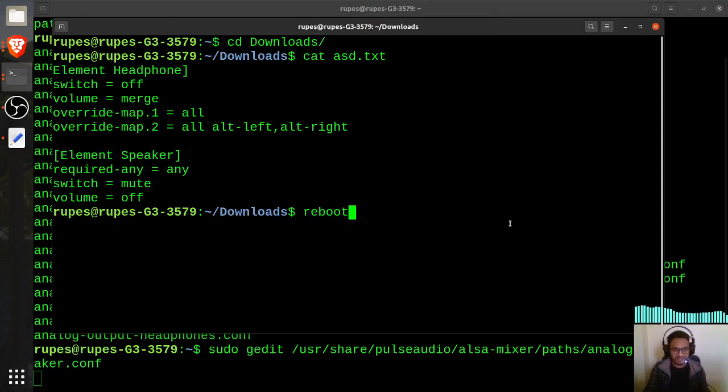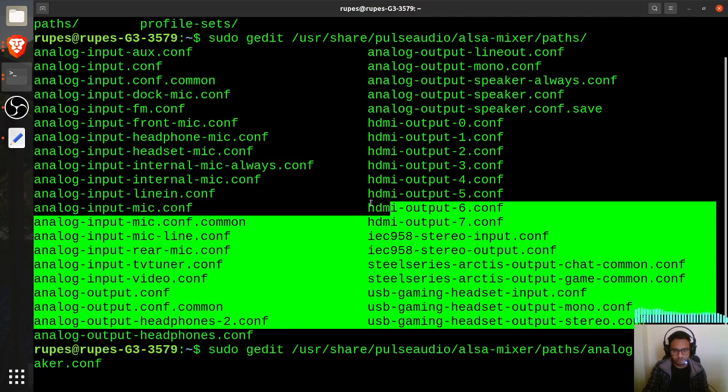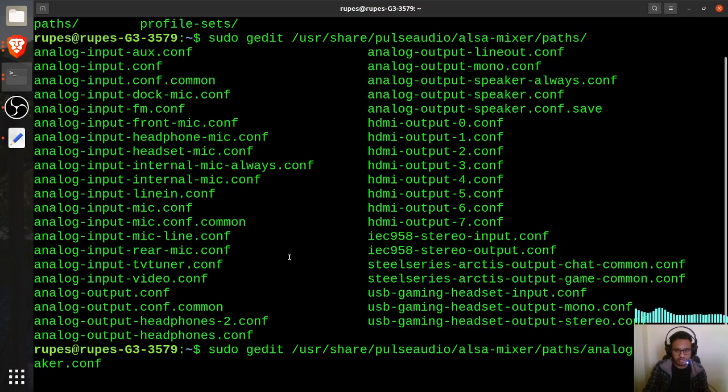Even if that does not solve your problem, then just play around with these files over here. Play around with the output file and then you should be able to solve your problem. Playing around with these things will definitely help you out.